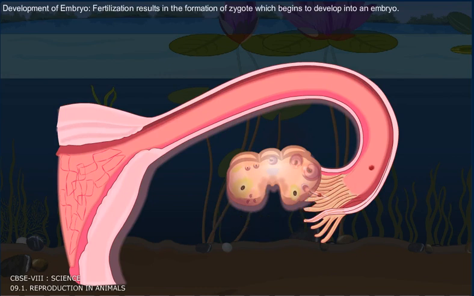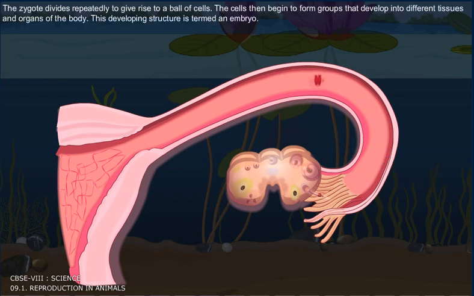Development of embryo. Fertilization results in the formation of zygote, which begins to develop into an embryo. The zygote divides repeatedly to give rise to a ball of cells. The cells then begin to form groups that develop into different tissues and organs of the body. This developing structure is termed as an embryo.